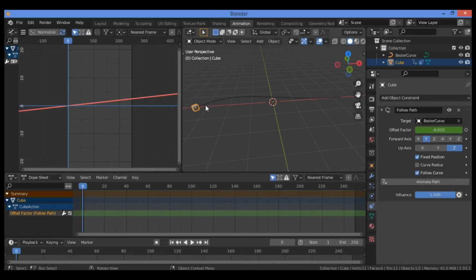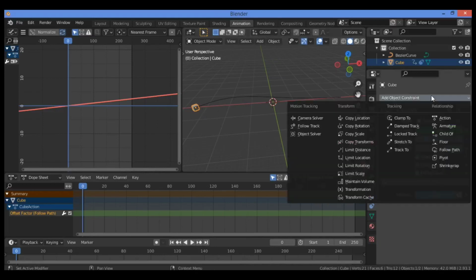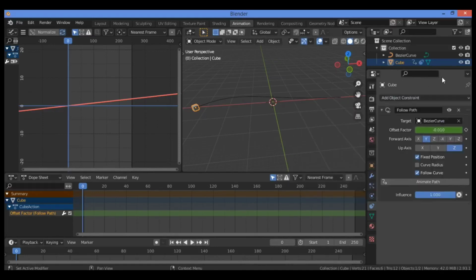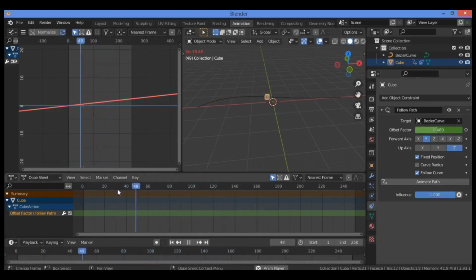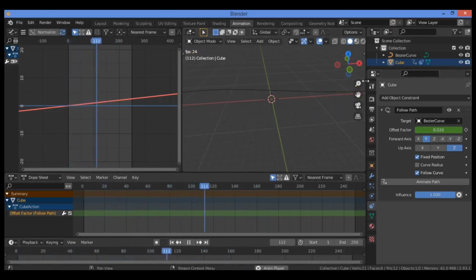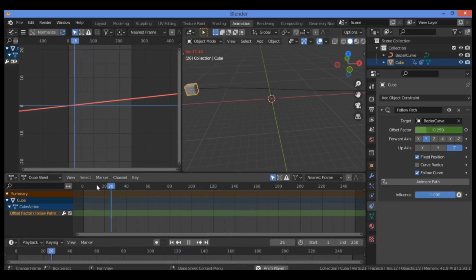So in order to animate this cube to follow this path, which is the Bézier curve, also adding constraint as shown here, you should make follow path, and you do some things fixed position and follow curve, animate path. And by clicking on the spacebar, it's going to be making the cube follow. For example, let's repeat it. This is going to be making the cube follow this path as shown here.